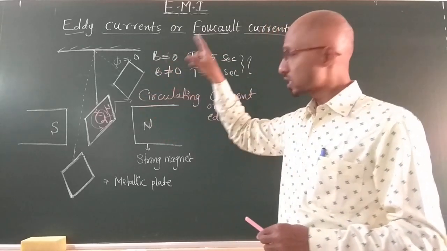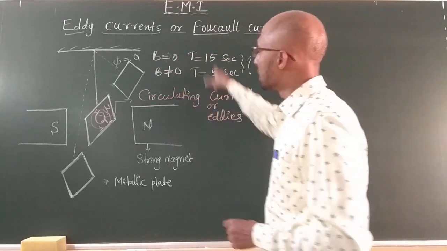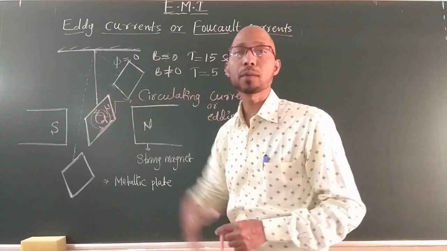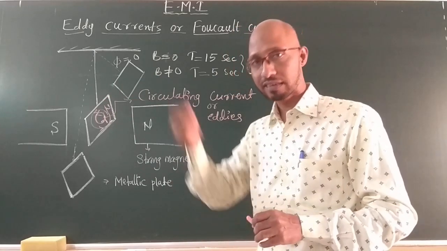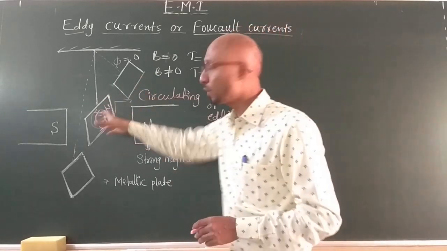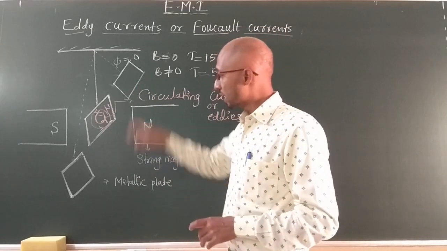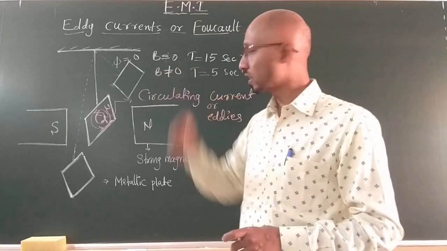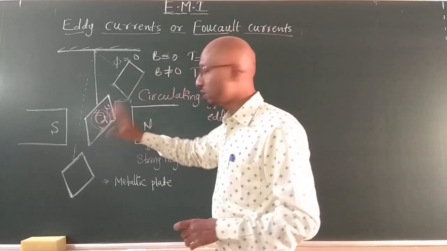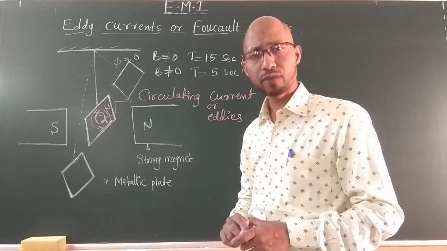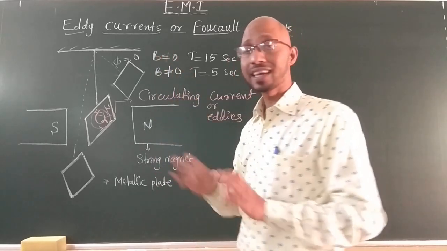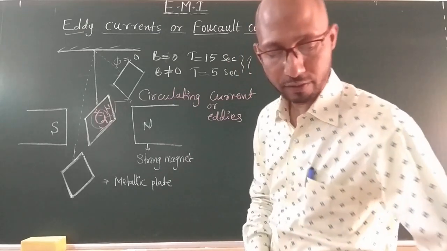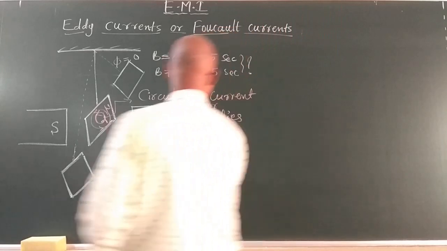The induced circulating current. What is this? It is not a single piece. It is a bulk piece of conductor, because it is a plate. It is not a single strip of wire. It is a bulk piece of conductor. That's why the induced circulating current produced in a bulk piece of a conductor, when subject to changing magnetic flux or changing magnetic field, is called eddy current. I just note down the definition here. What is eddy current?